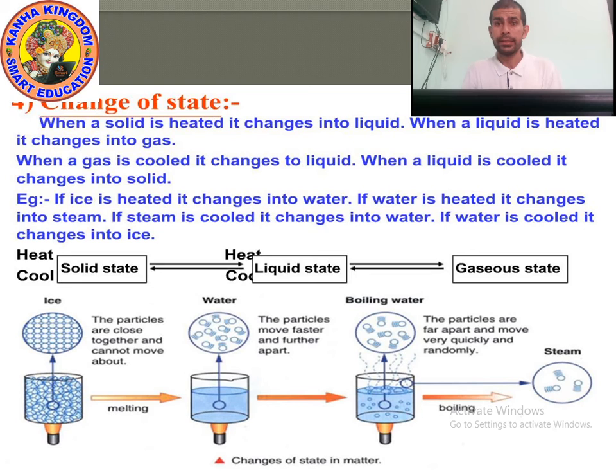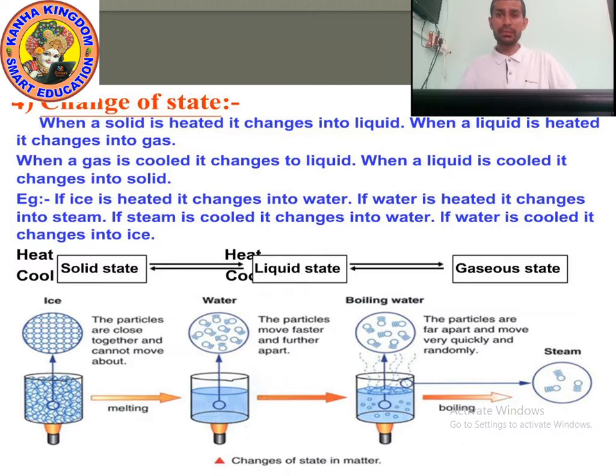Okay kids. Today's last topic, change of state. So today we studied properties of matter, types of matter, solid, liquid, gas, their properties. Now last topic is change of state.